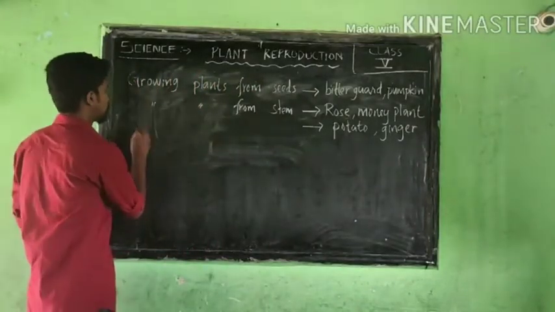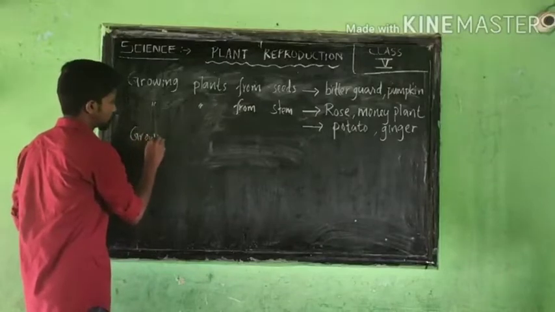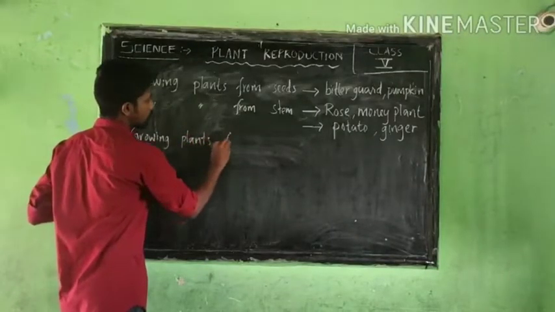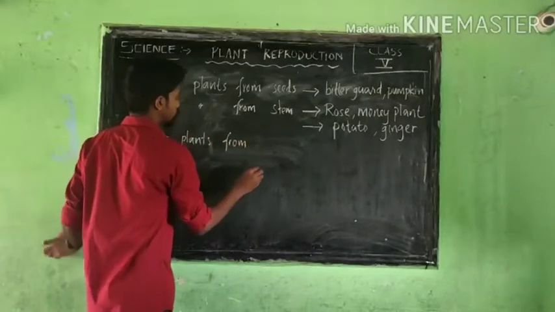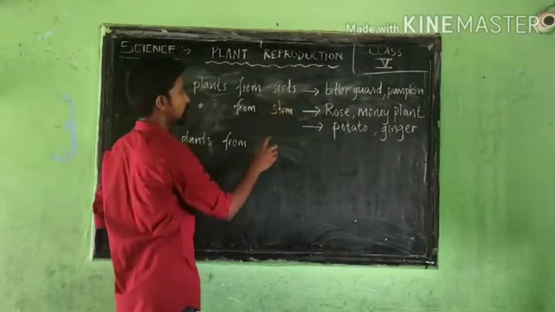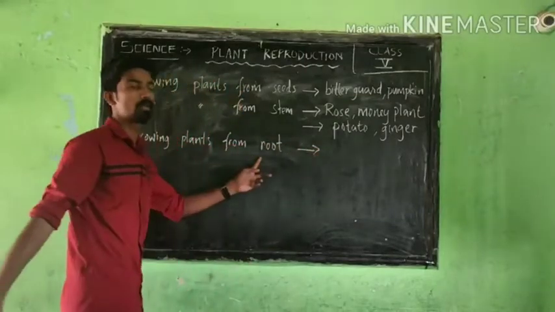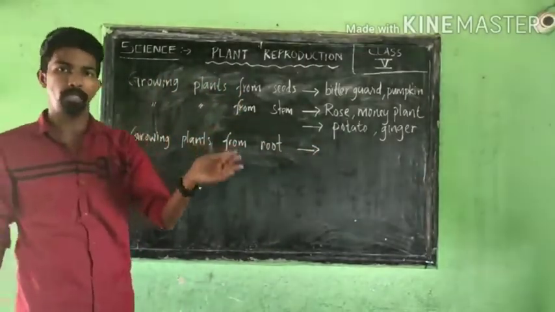The next one, growing plants from seed is done, stem is done. The next one is the root. From roots also a plant can grow.